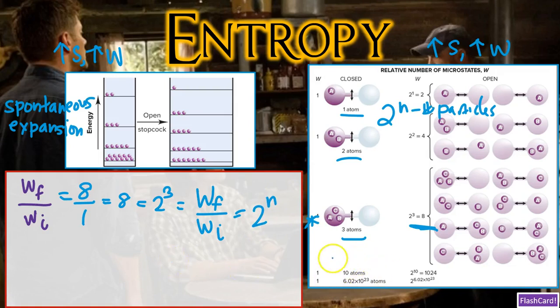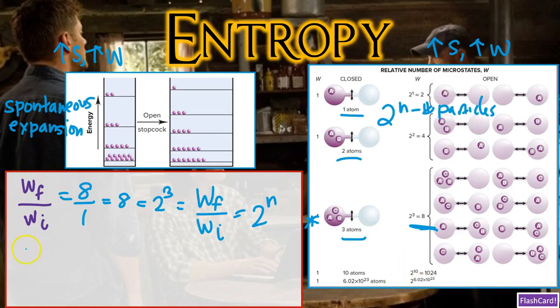And n is just going to be the number of particles in a system. So if we had 10 atoms in our system, it'll be 2 raised to the power of 10, which is equal to 1,024. And so the ratio of W final divided by W initial will equal 1,024. Of course, because we're in chemistry, we like to focus on the mole. So let's say we had 6.022 times 10 to the 23 atoms in our system, or 1 mole of atoms. Then we can say we have 2 raised to the power of 6.022 times 10 to the 23 microstates, which is a huge number. A number so large is going to be very difficult to type in your calculator.